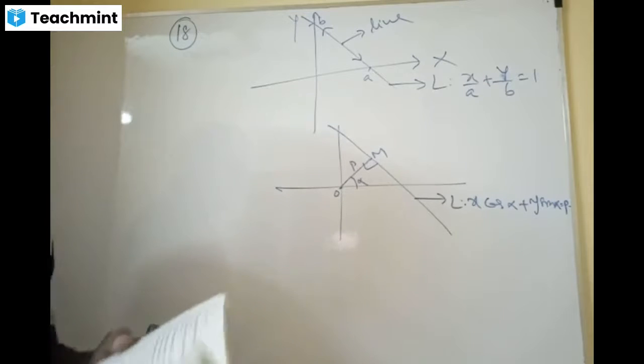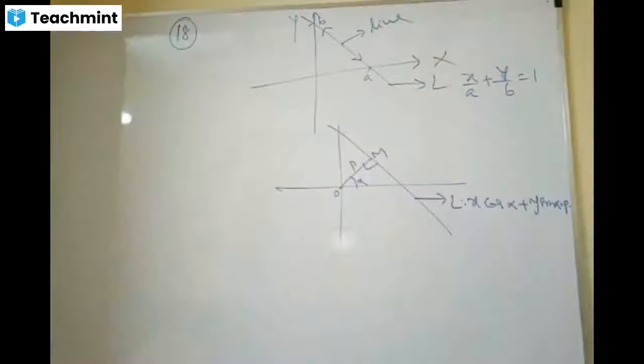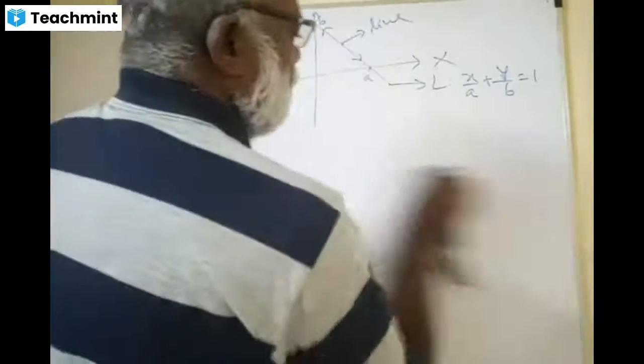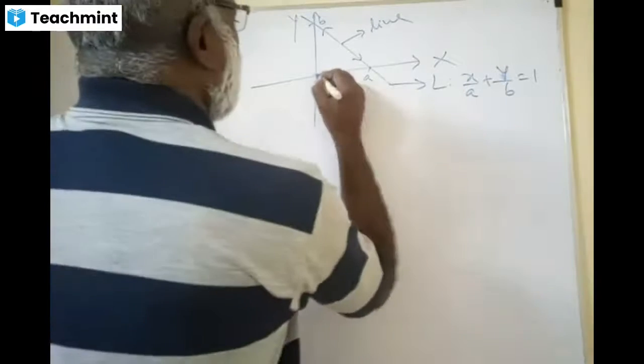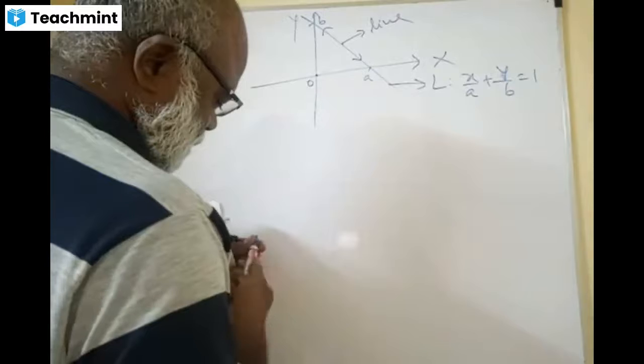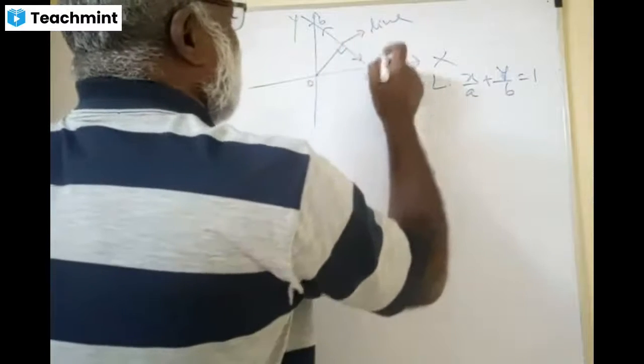Go through the question, please. You understand. Somebody can read the question, please. Who will read it? Come on, read it. Yes, sir. If P is the length of the perpendicular from the origin to the line whose intercepts... Okay, so P is the length of the perpendicular to the line. This is the line, dear.